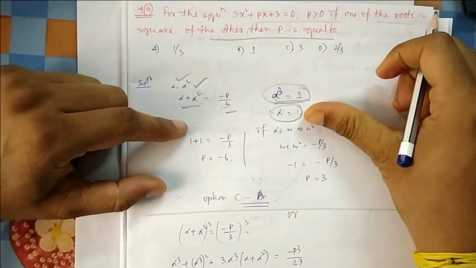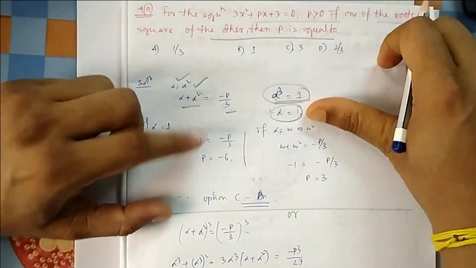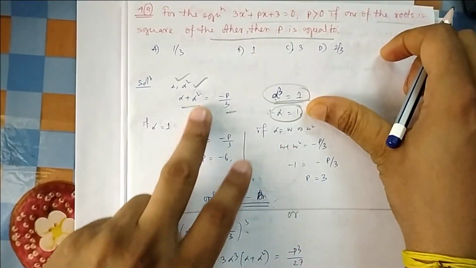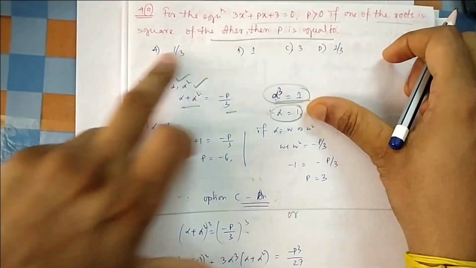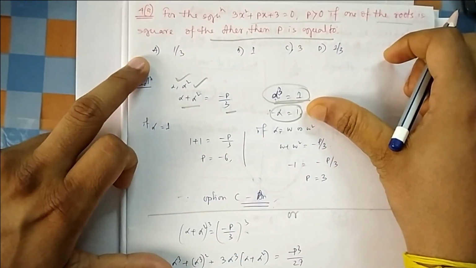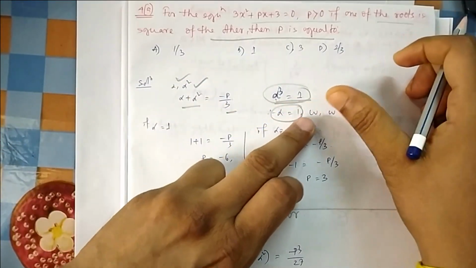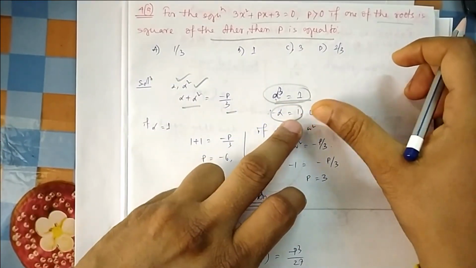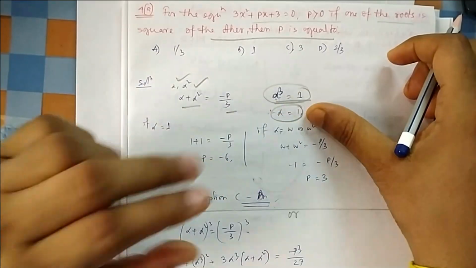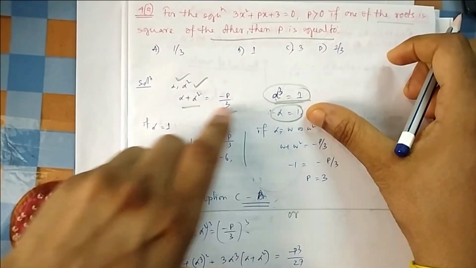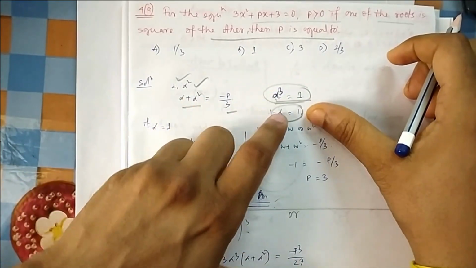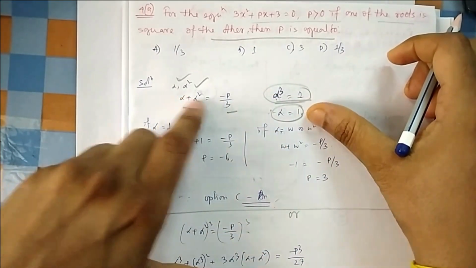You don't think about the other two roots initially if you don't know complex numbers. Then you put alpha equal to 1 here, so 1 plus 1, then p equal to minus 6, but you will find no option with p equal to minus 6. Then what happened? That means alpha cube equal to 1 gives other roots also, not equal to 1, which we have to find. Or else, before taking the cube root, you try to impose this alpha cube here. Without finding what alpha is, you try to put alpha cube directly here.